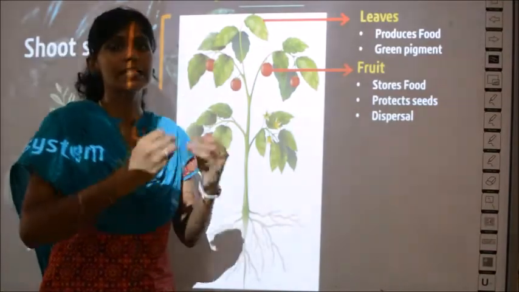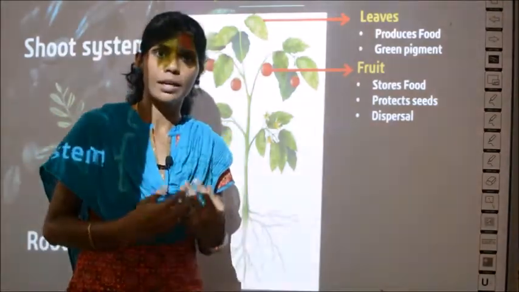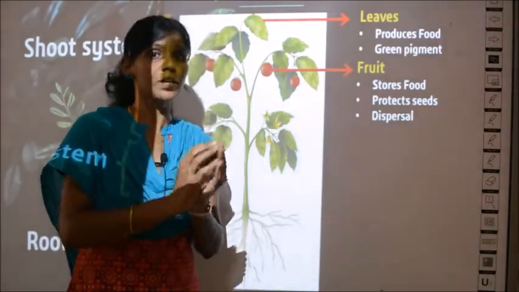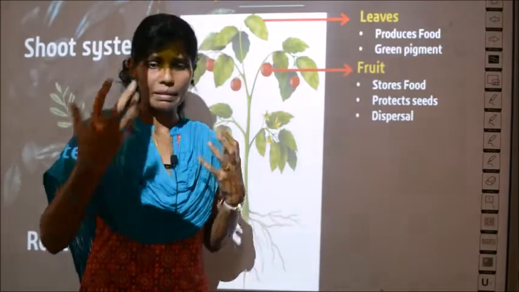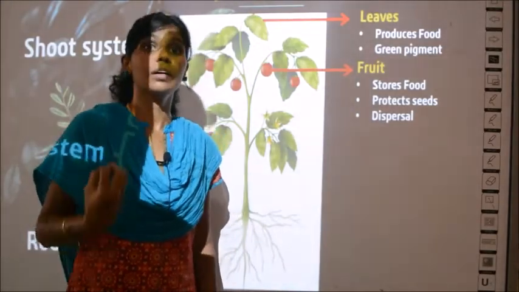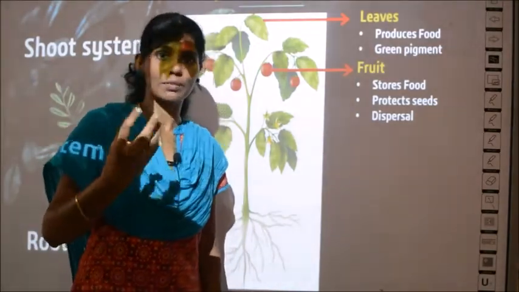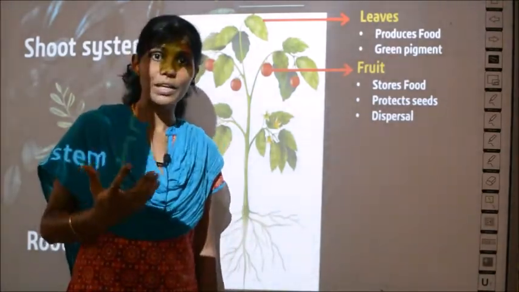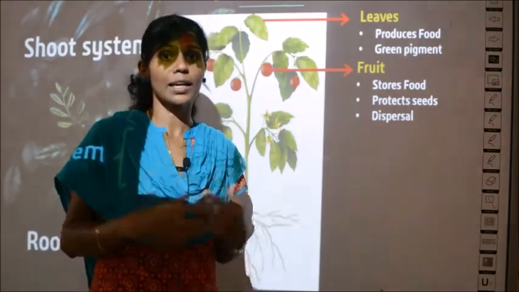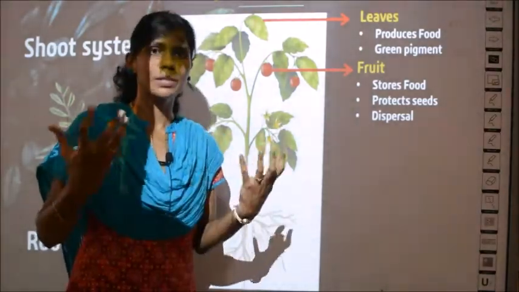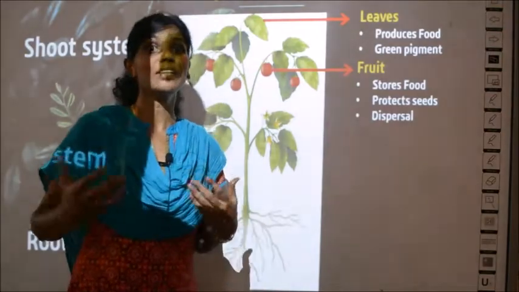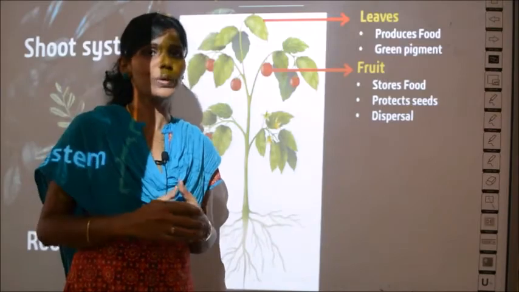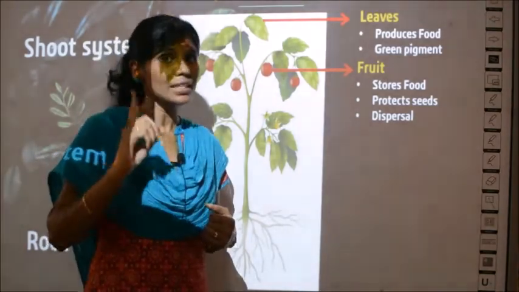The third function is that it helps in dispersal. Dispersal means, suppose there is a plant in one place, and a fruit falls down, it will help in the germination of a new plant. Suppose you bury a tomato inside the soil, what will happen? After a few days, many plants can grow. It is called dispersal. From one place, it is being dispersed to another place, where it can grow into a new plant. So it helps in dispersal.